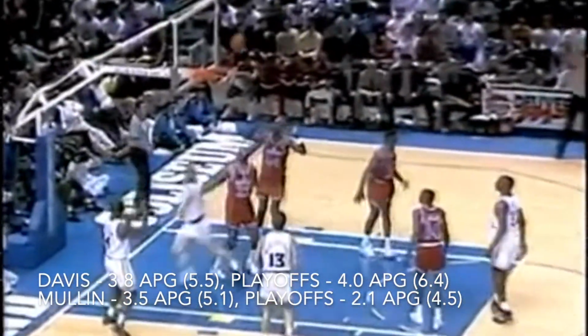Although their career assist numbers look similar, I think Davis was actually the better passer here, as he had higher peak numbers and average numbers despite playing less minutes than Mullin did. Considering he played as a swingman, I think Davis's ability to run the floor as a playmaker might have been underrated, and so this category goes to Walter Davis.